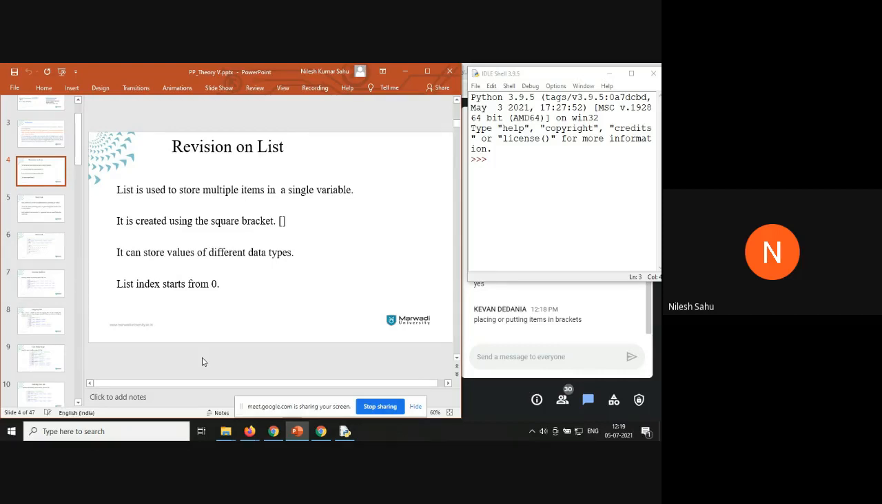Here we define it using square brackets, and the most important thing is that we can store values of different data types. There is no restriction that you have to have values of only integer, float, or string type. You can have values of different data types. While accessing the list, you use indexing, and indexing starts from 0 in the case of list. Say a equals 1, comma